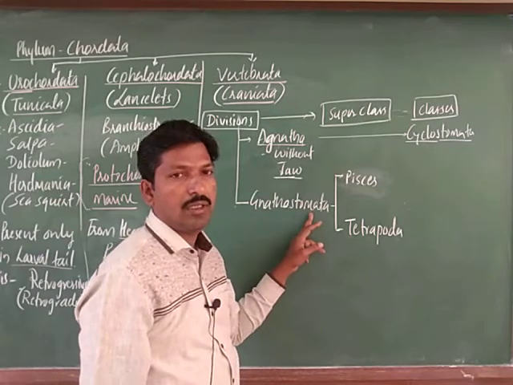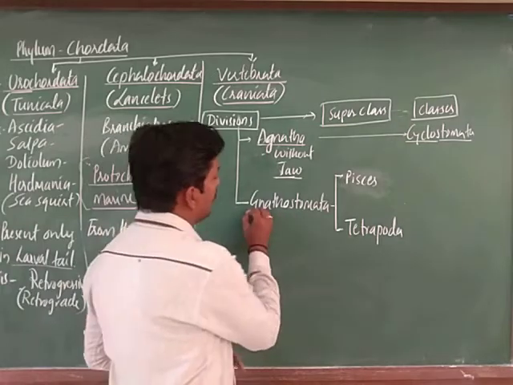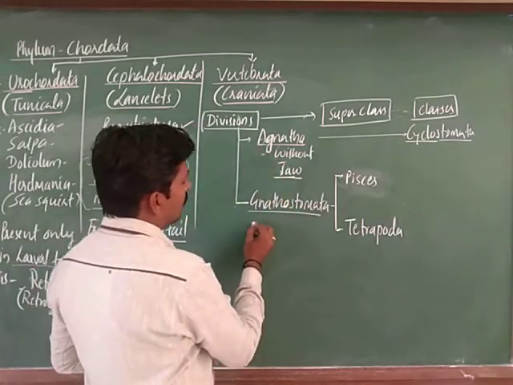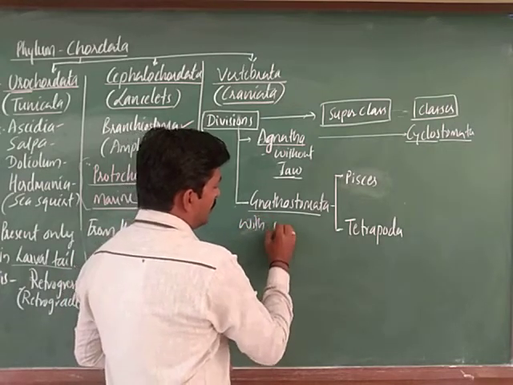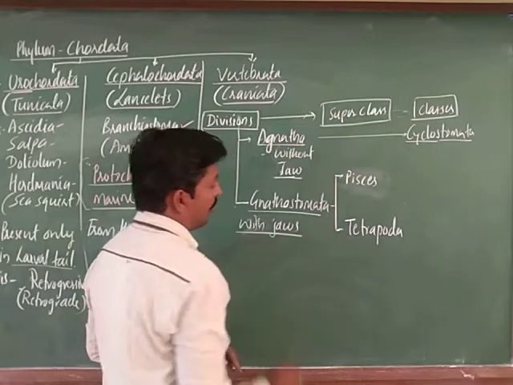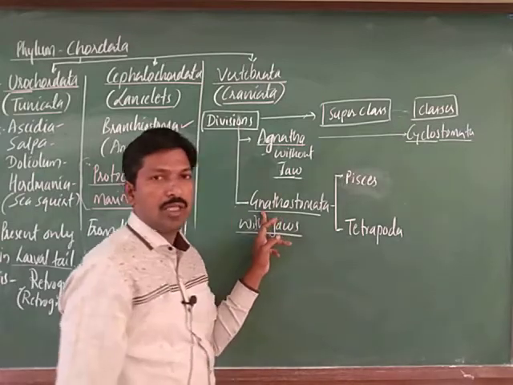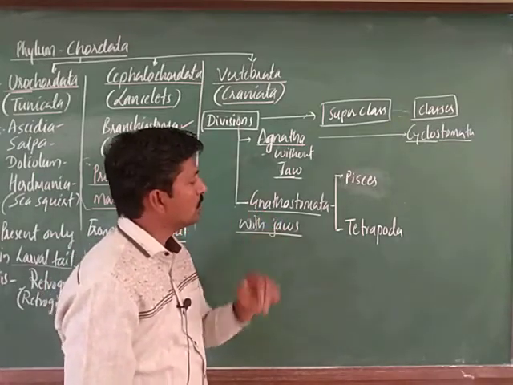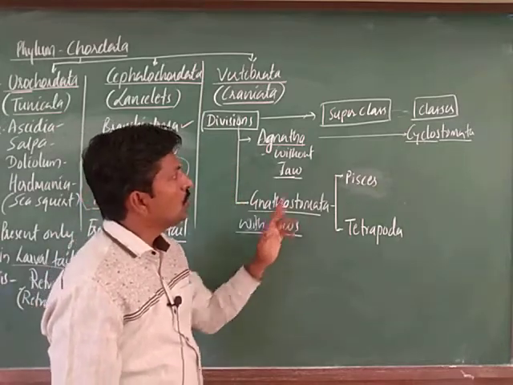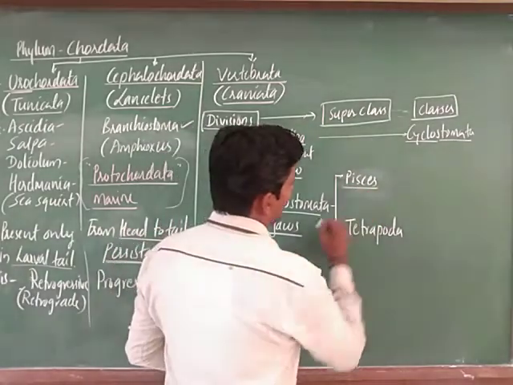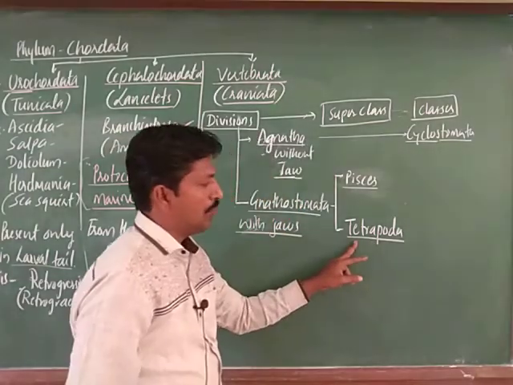Gnathostomata, right. See, Gnathostomata is the second division here. In this, jaws are present, upper and lower jaws are present. So, that is considered as gnathostomata. This division is again classified into two superclasses here. One is Pisces, superclass Pisces, and there is tetrapoda, yes, tetrapoda, right.